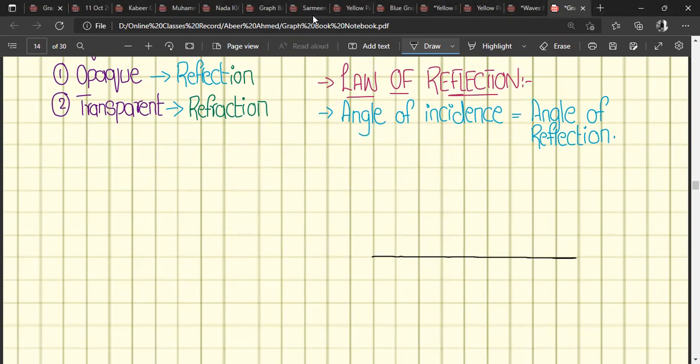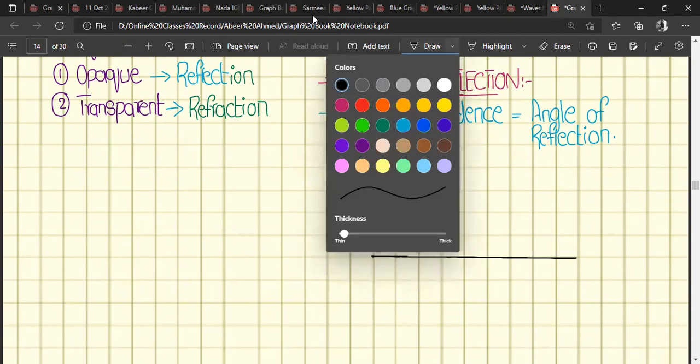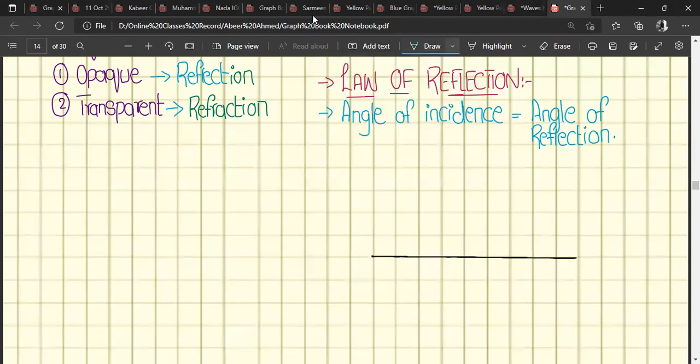Suppose this is a reflecting surface or a mirror, and there is a light beam or a light ray which is going to be reflected on this surface with some angle, right? And how can you measure the angle of incidence? Any idea?